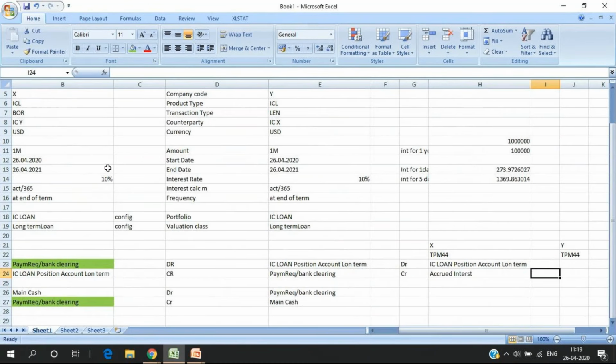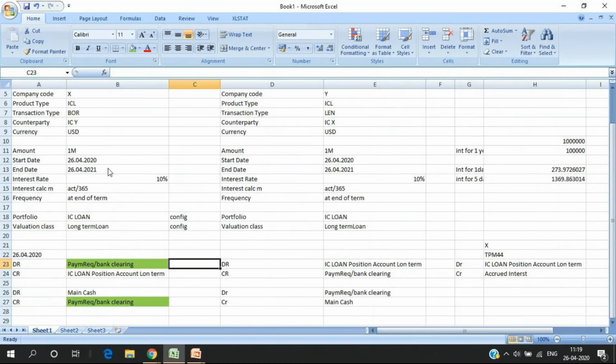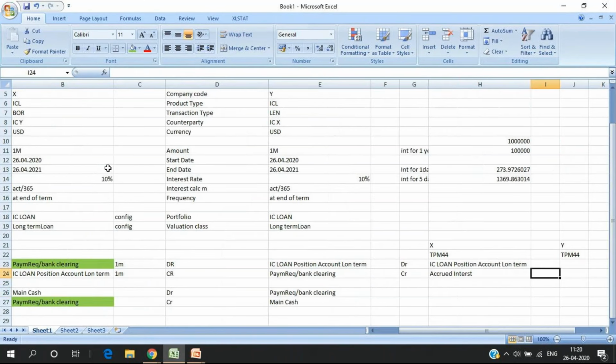What amount was coming here? 1 million, right? All 1 million, all rows 23, 24, 25 till column E. Here, what is the amount coming? 1369, or let me just write the calculation as an approximation: 1370, 1370, 1370.